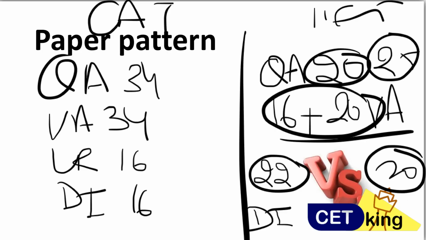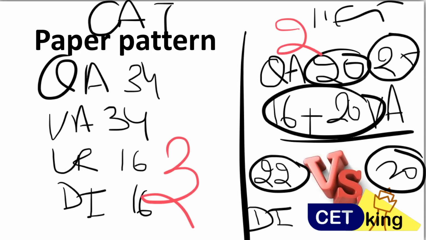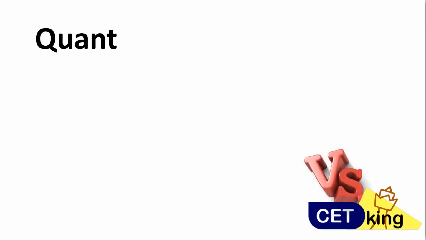And the main problem is time. We got 3 hours in CAT. Here we got only 2 hours. That's where the main challenge comes. Main problem is IIFT has a different weightage for every section. For example, some sections have got more weightage. Quant has got more weightage than verbal. I'll talk about that in some time. Fine, now we'll go section by section.